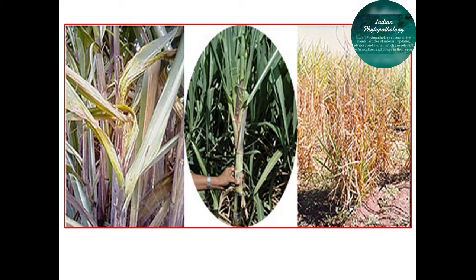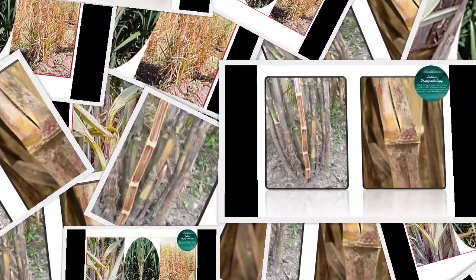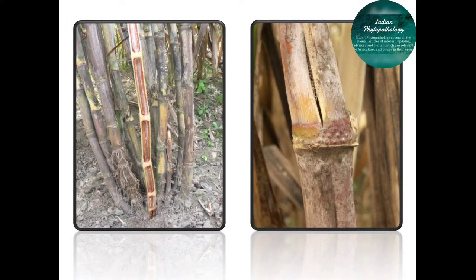After severe infection, the midribs of all leaves in a crown generally turn yellow, while the leaf lamina may remain green. The leaves dry up and the stem develops hollowness in the core or pith. The pith shows reddish discoloration with longitudinal red streaks passing from one internode to another. As you can see in the images, there is reddish discoloration with these longitudinal red streaks passing from one internode to another. In severe infection, spindle-shaped cavities tapering towards the nodes develop in each internode.